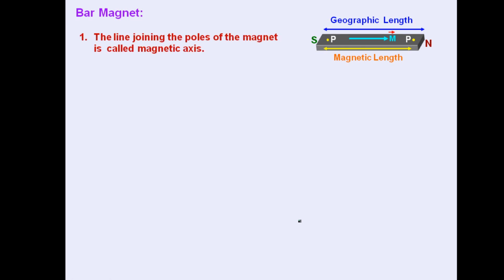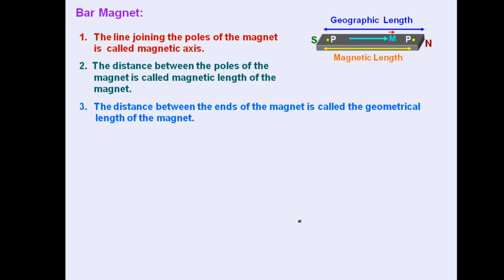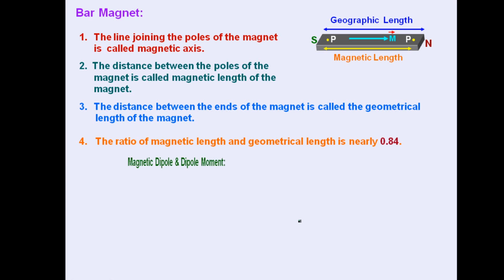So the line joining the poles of the magnet is called magnetic axis, and the distance between the poles of the magnet is called magnetic length of the magnet, and the distance between the ends of the magnet is called geometrical length, or we can say physical length. The ratio of the magnetic length and the geometrical length is always around 0.84. This means magnetic length is 84% of its physical length.